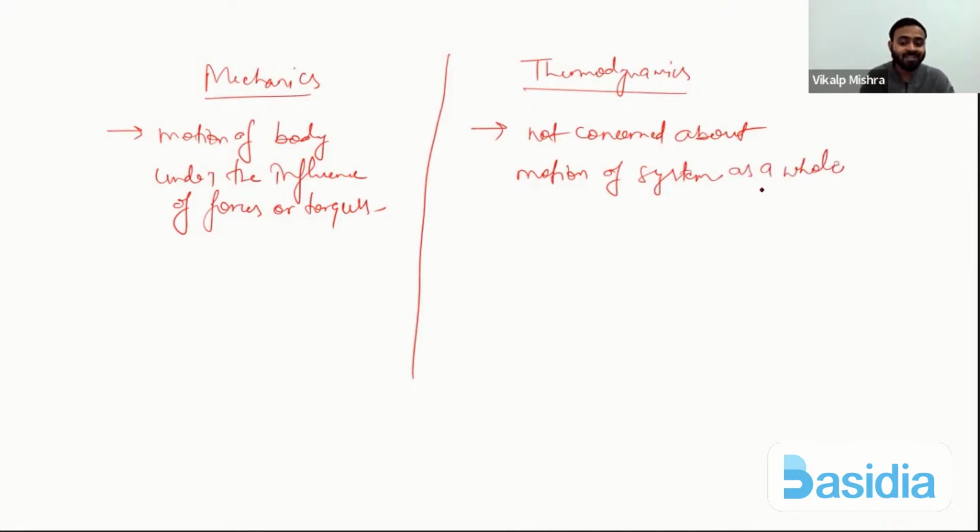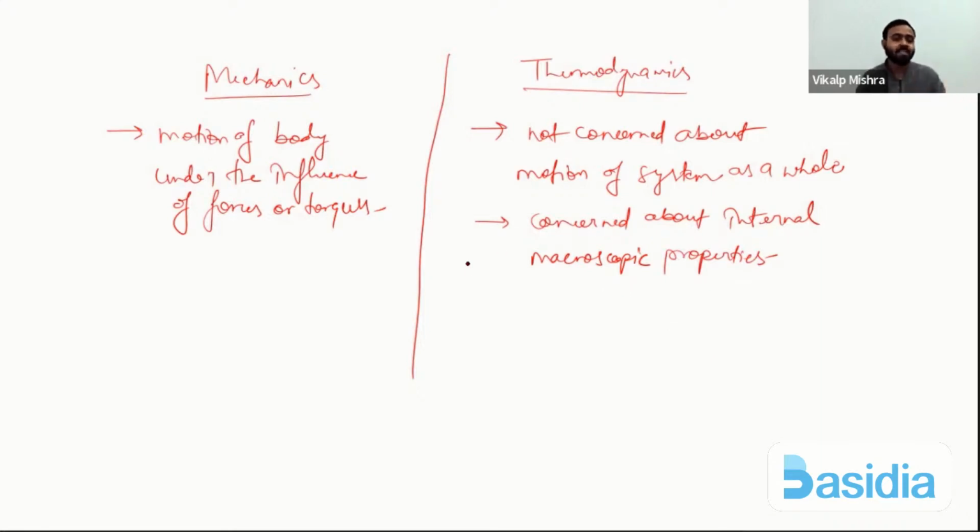We are concerned about its internal macroscopic properties. Okay. So this is the difference between mechanics and thermodynamics.